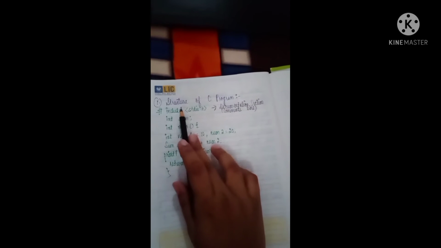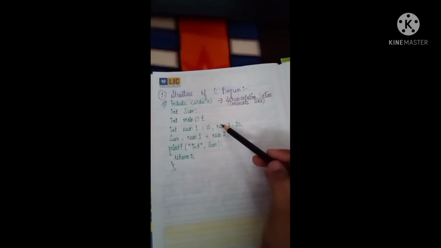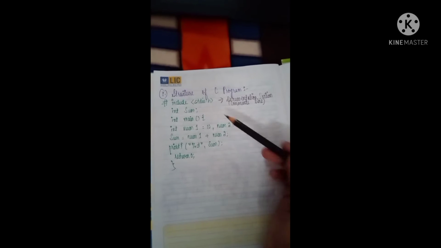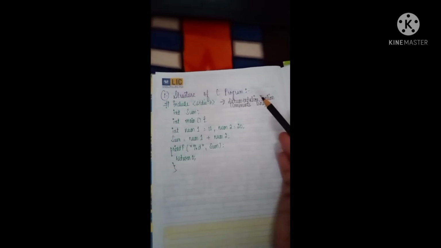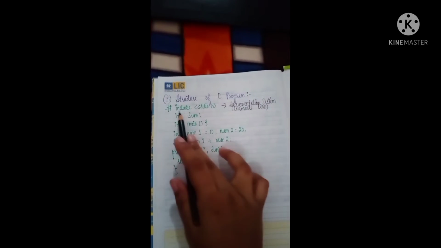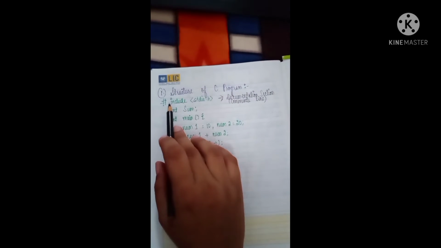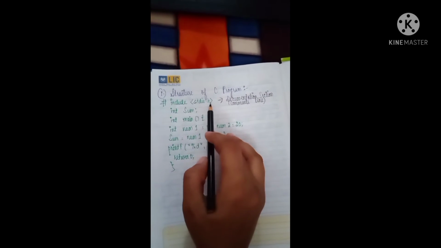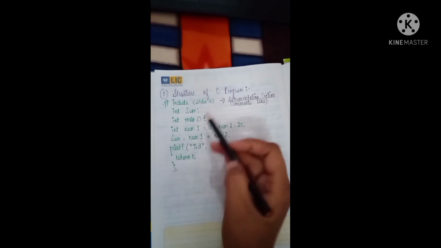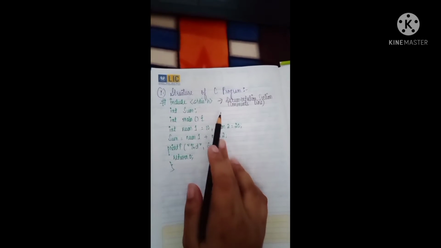In the structure of a C program, first we will simply write a program. You all don't know how to write a program yet, I'll explain it later. Firstly, let's write a simple program. This is the structure of writing a program in C. First we write hash include stdio.h. This is a program to add the sum of two numbers.